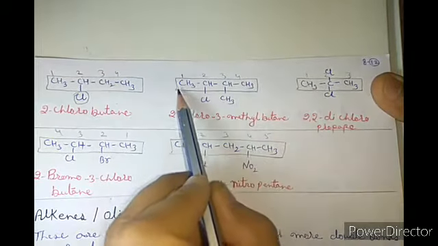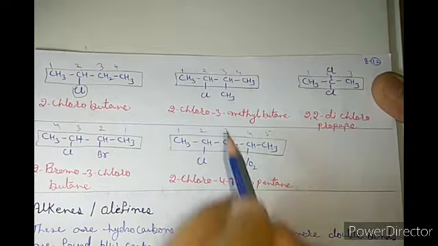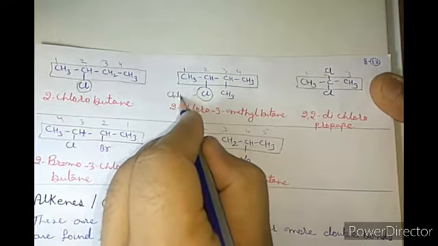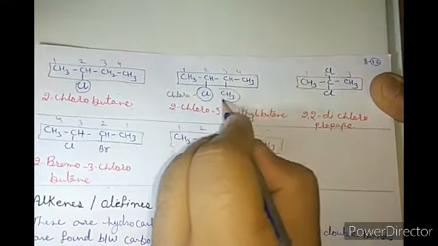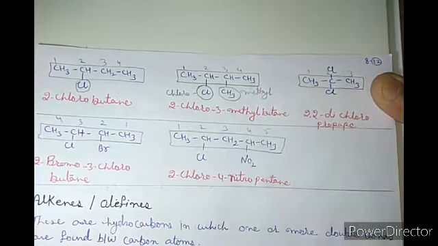Now let me consider the next example. Here again the main chain is 4 carbon. Here that is chloro and that is methyl. Again the same rule.